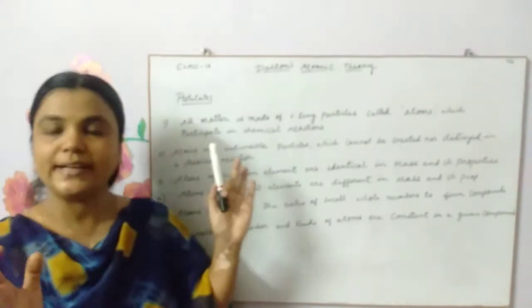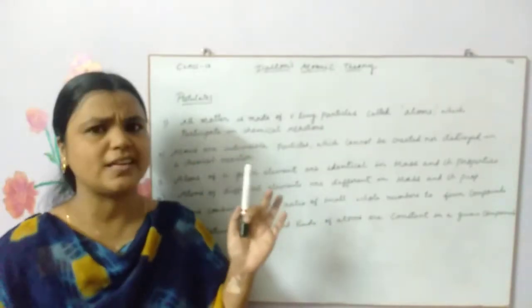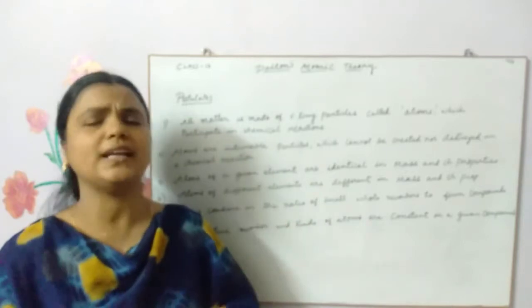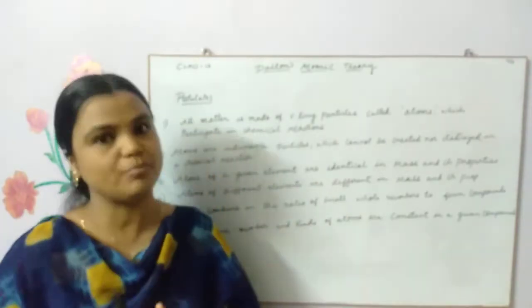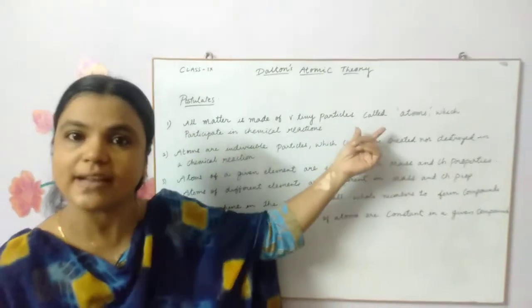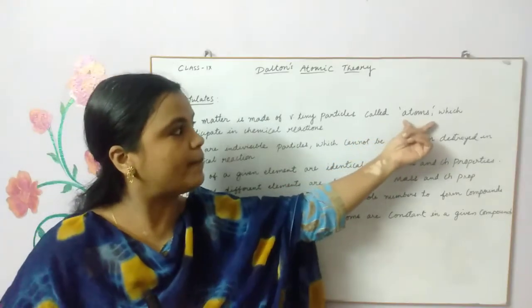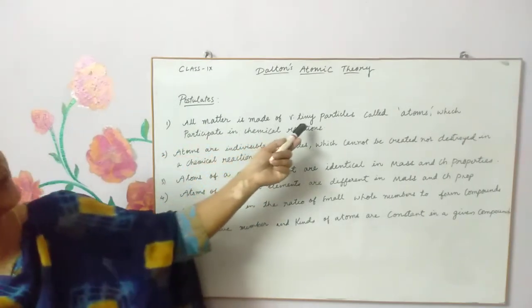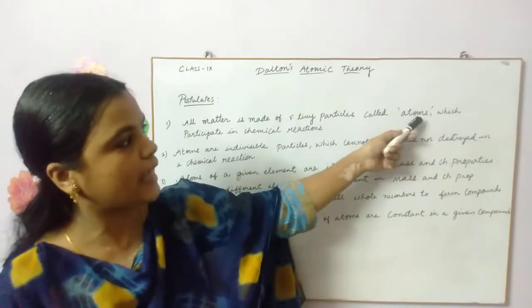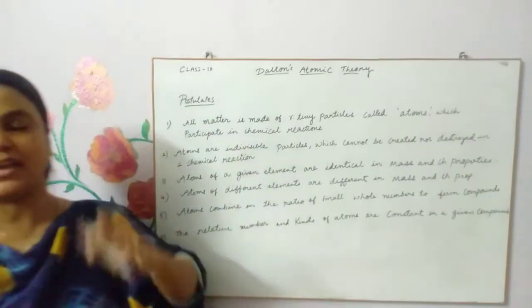All matter, according to him, everything in nature is made up of very tiny particles called atoms. He has taken that term atom from Democritus, and he used the same term atom in his postulates, children. All matter is made up of very tiny particles called atoms, which participate in chemical reactions.